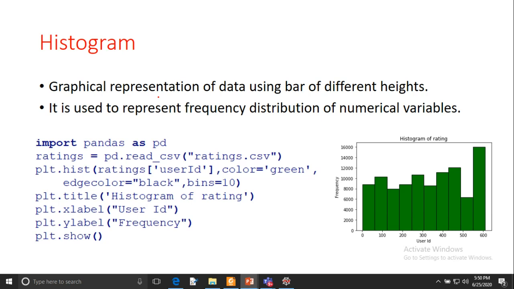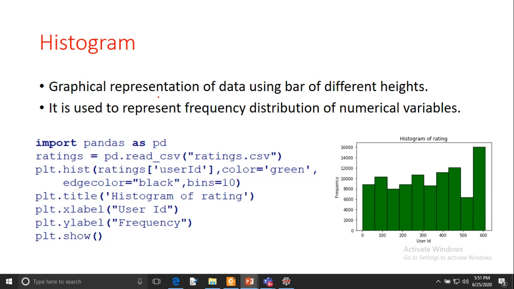Bins means, suppose you have more categories in this column, then you will have more bars. So if you want to see only 10 bars, you can just keep bins equal to 10. If you want to see 20 bars, then you can keep bins equal to 20. And edge color or color equal to green, these are optional arguments. If you want, you can set them, otherwise it will take the default color.